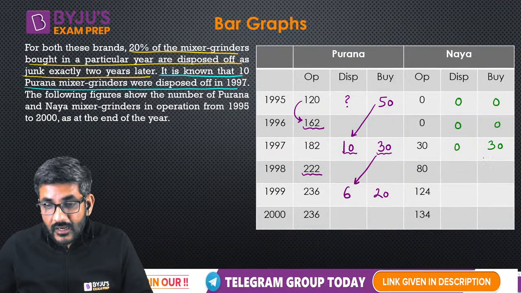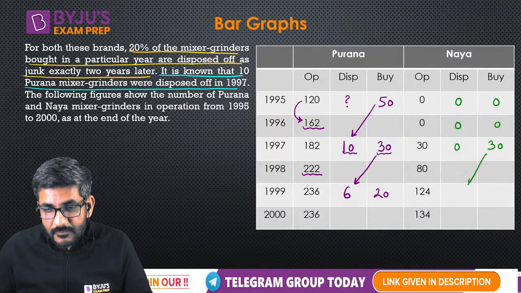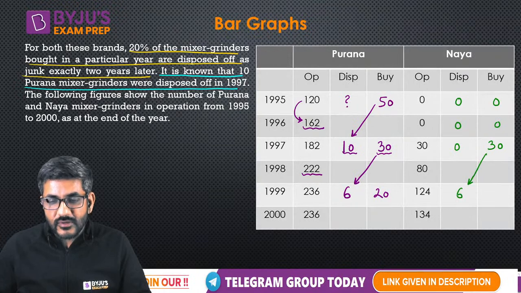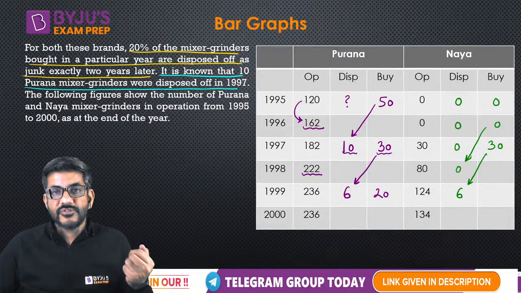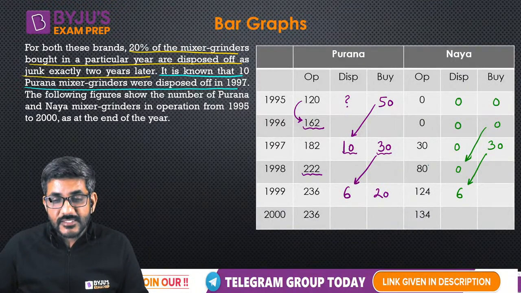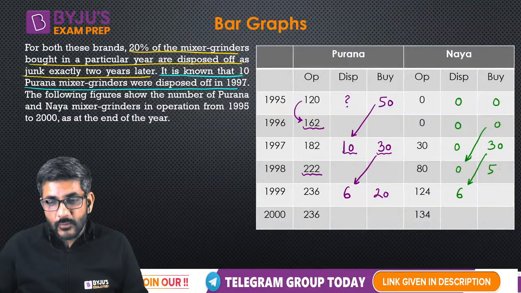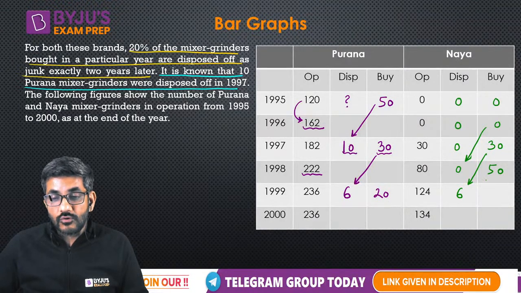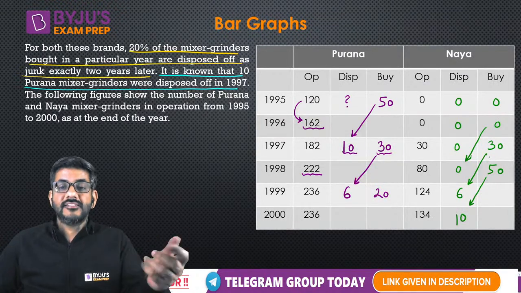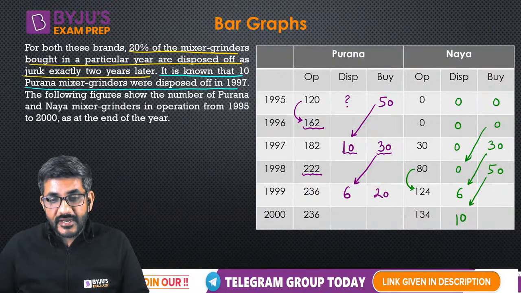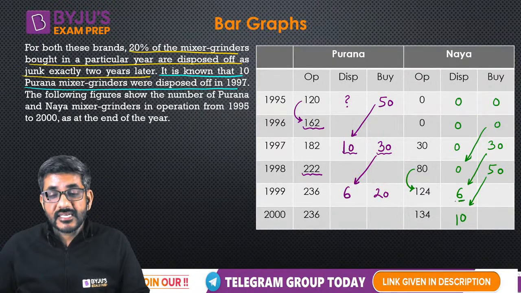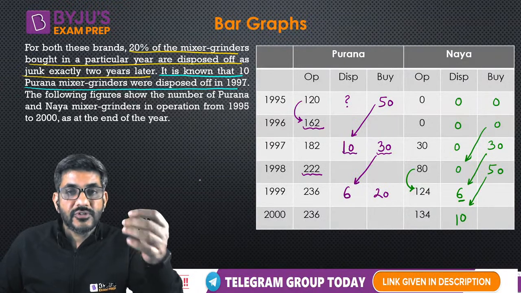Similarly, now here, out of these 30, 20% would be disposed of here. That is equal to 6. So can I say nothing is disposed of here? क्योंकि इसका 20% dispose of होना था, वहीं कुछ नहीं हुआ, तो यहाँ पे कैसे dispose of होगा? So how come this increased by 50? Straight away 50 were purchased. Out of these 50, 10 would be disposed of over here. Again, going by the same logic as we did in Purana mixer grinders, 80 से 124 हुआ, but 80 में से first of all 6 were disposed of.